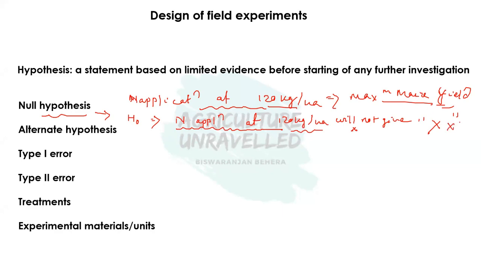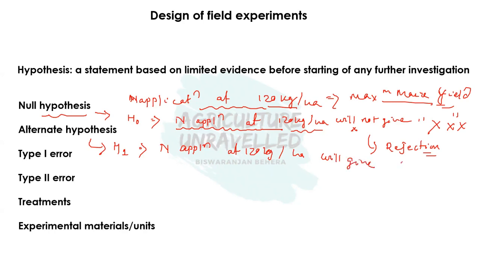That is why the null hypothesis is also known as the hypothesis of rejection: if the experiment is successful, we have to reject it. Then another type of hypothesis is the alternate hypothesis, indicated by H1. The alternate hypothesis says that nitrogen application at 120 kg per hectare will give maximum maize yield.